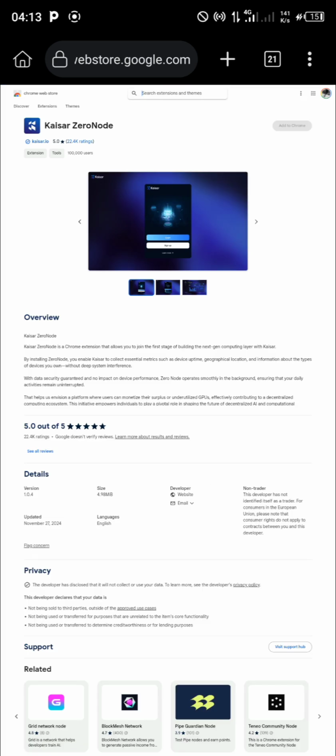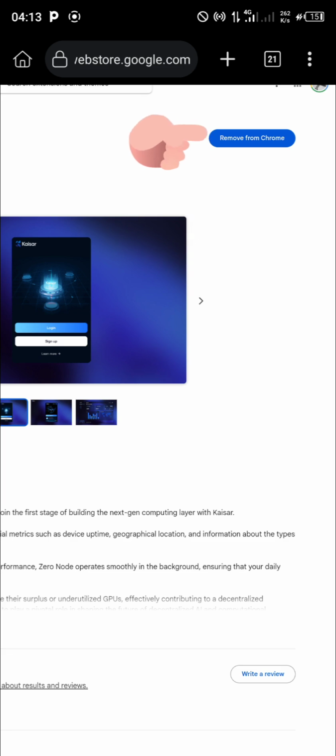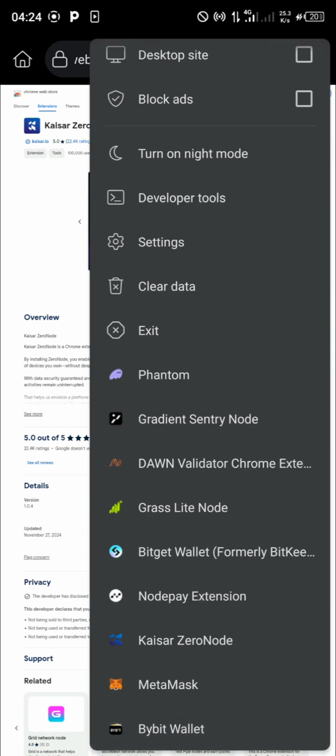You tap on it, and at the top right here you can see remove from Chrome. It is showing remove from Chrome because I have already added it to this browser. So what you want to do is add to Chrome. Once you've added it, it will load, and then you will see remove from Chrome. That means you have installed it. Now the next thing you want to do is tap on these 3 dots right here at the top, then you scroll down and you tap on KAISAR Zero Node.